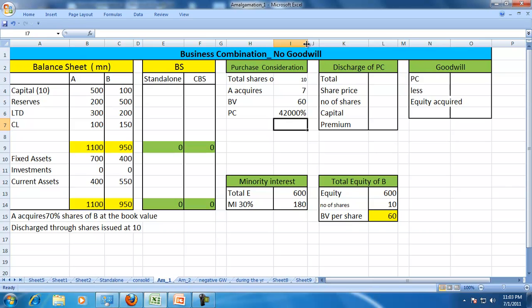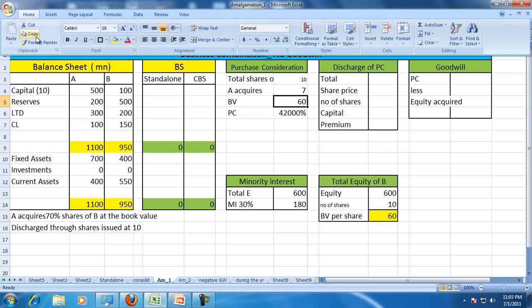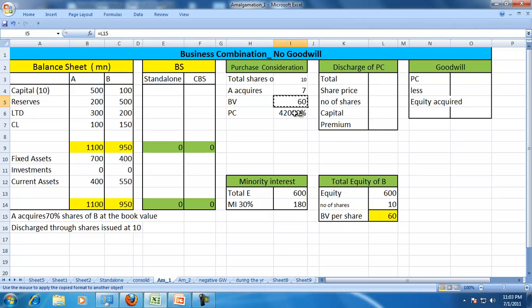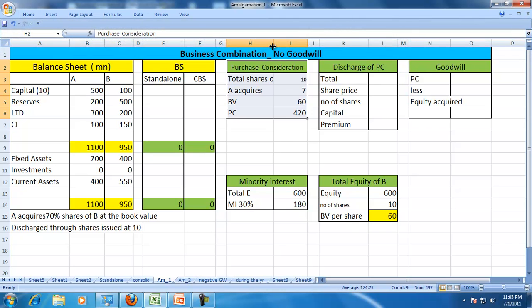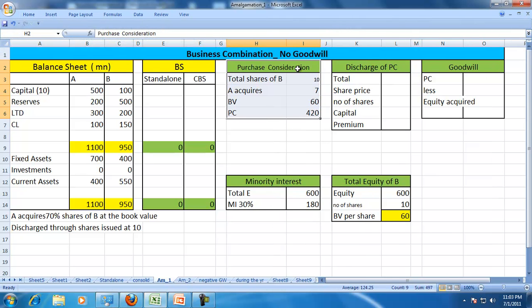Okay, so 420 is the purchase consideration. That means A has to pay or give to B 420 million.